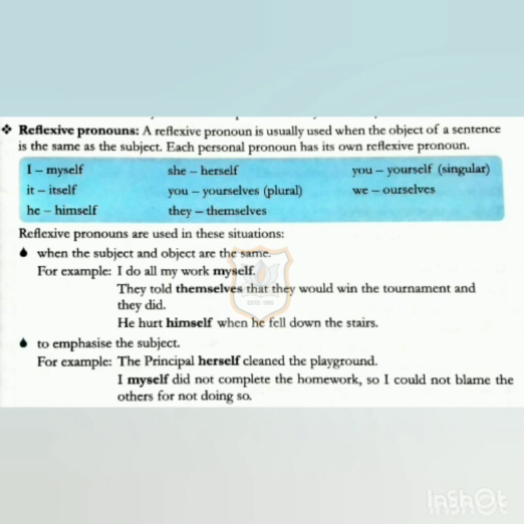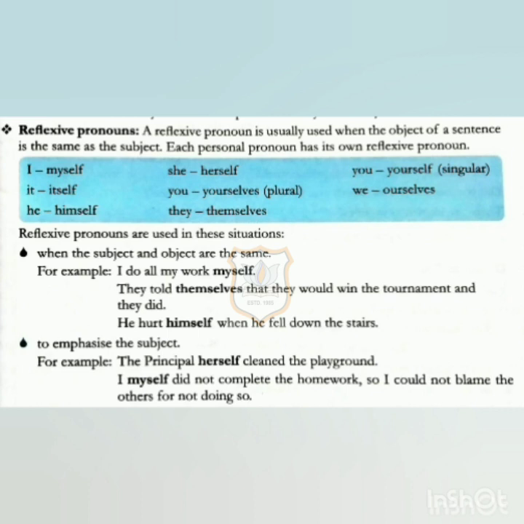The first is when the subject and the object are the same in a sentence. For example, I do all my work myself. I and myself are both the same, subject and object. They told themselves that they would win the tournament and they did. He hurt himself when he fell down the stairs. In this case, you can see the subject and the object are both the same.